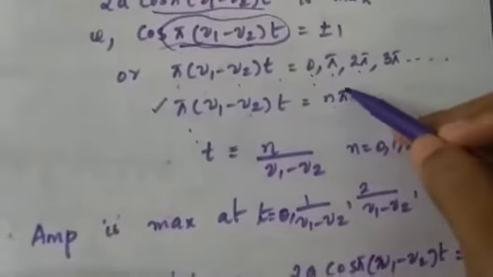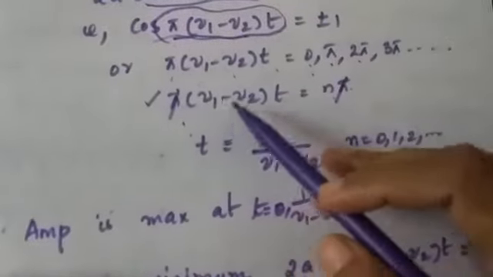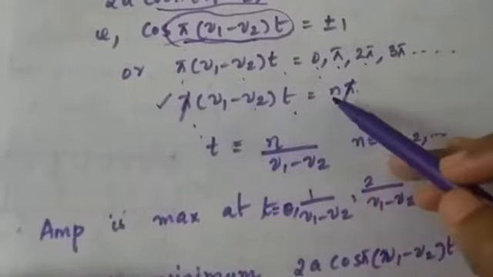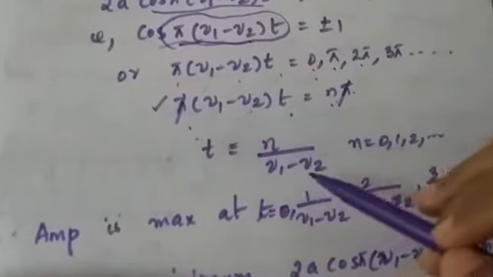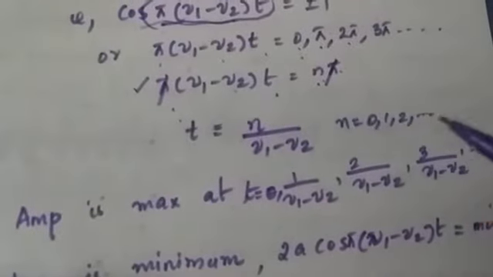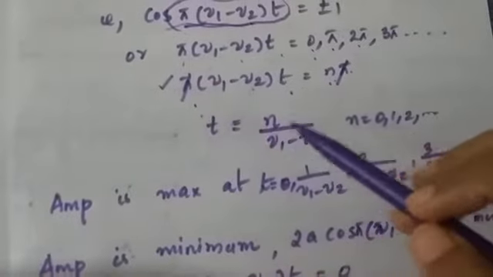Here this pi and this pi will be cancelled, and we are left with (nu 1 minus nu 2) t equal to n. Therefore t equals n divided by (nu 1 minus nu 2), and the value of n starts from 0, 1, 2, 3, etc. At these values of t, you will get maxima.